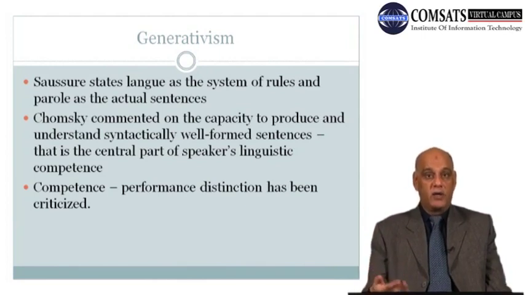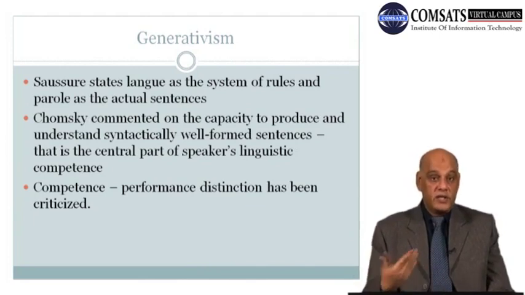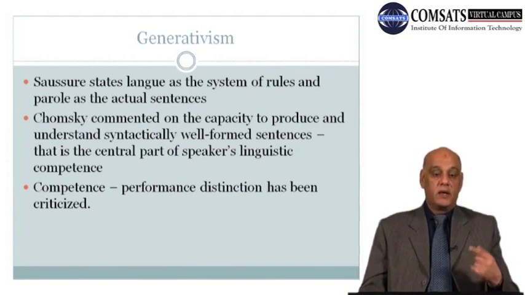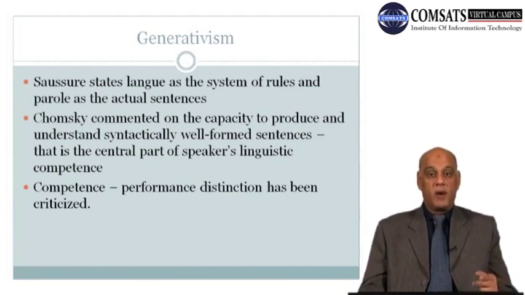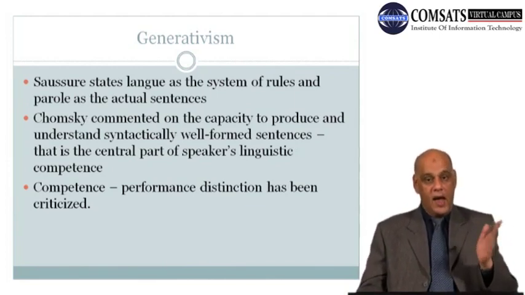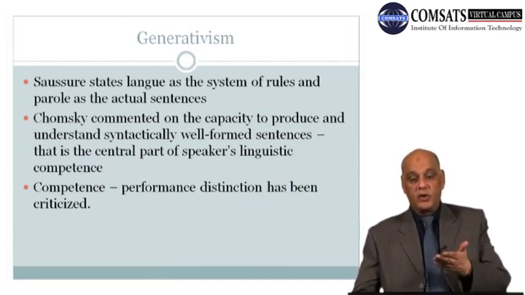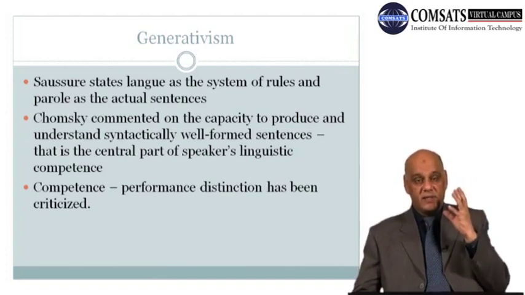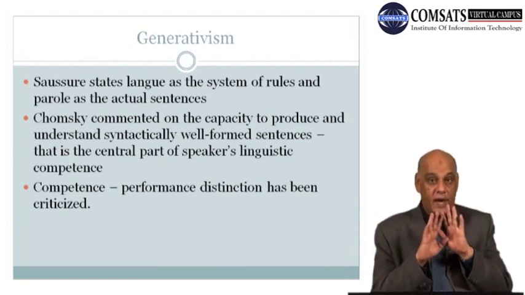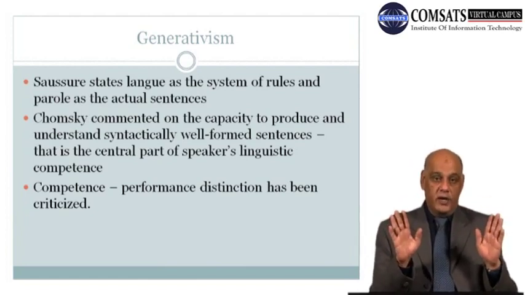Chomsky talks about the innate power, the capacity to produce syntactically well-formed sentences, whereas Saussure talks about the rules, and he says that Langue is just a set of rules and they exist in relation to each other, right?